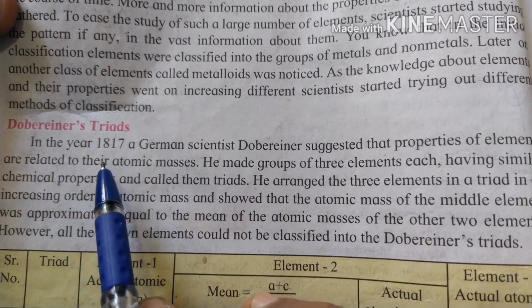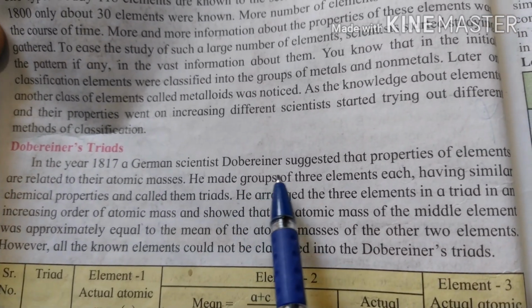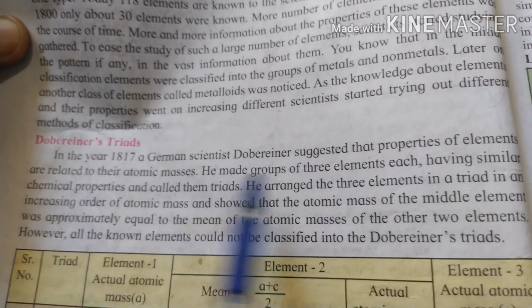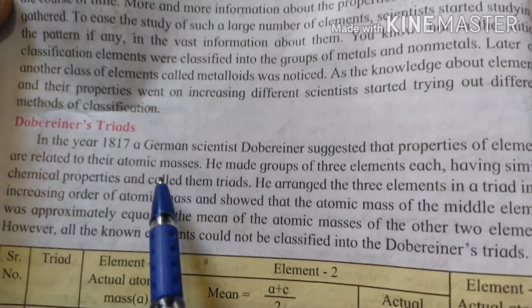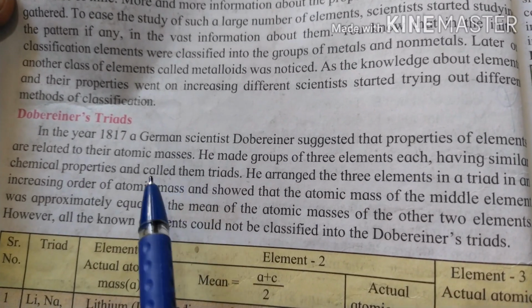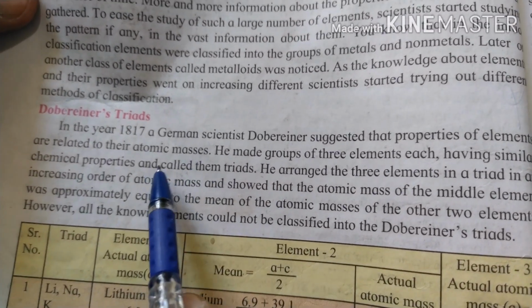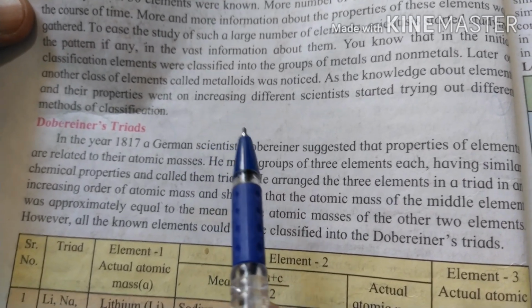Now, in the year 1817, a German scientist, Dobereiner, suggested that properties of elements are related to their atomic masses. We have already studied what atomic mass is. The atomic mass of an element is the number of protons and neutrons.